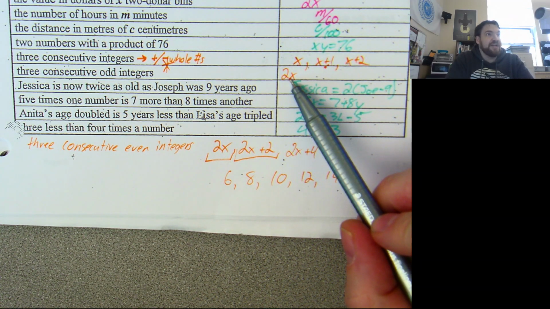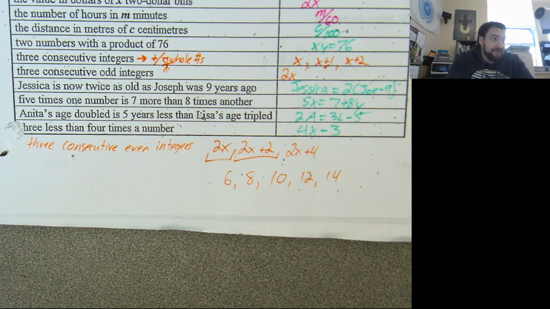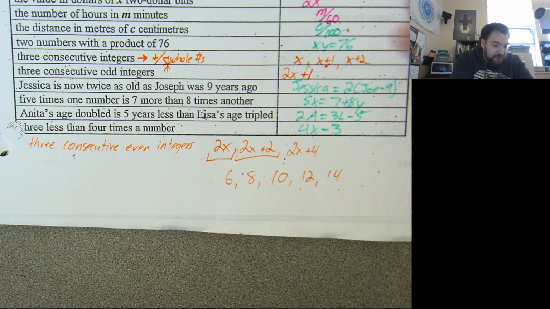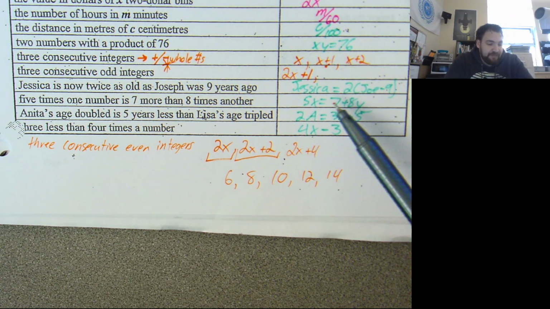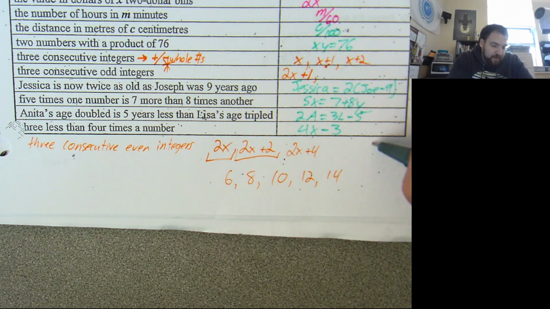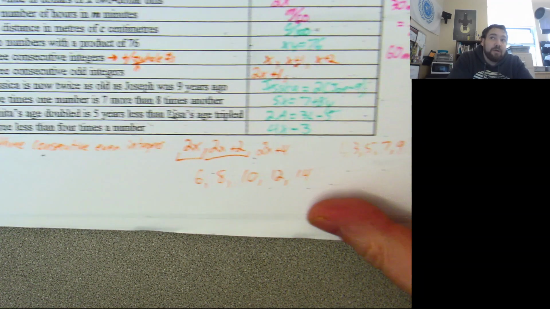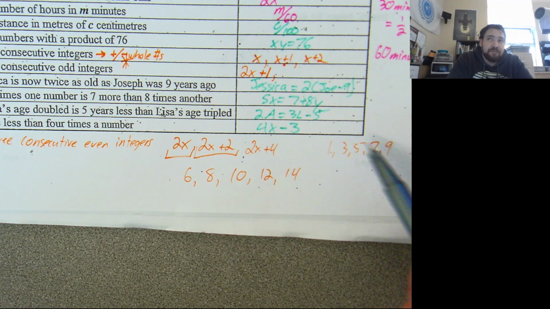And then how do I get to an odd number from an even number? Add 1, or 3 or 5 or 7, or subtract. So I could have 2x plus 1. If that's my first odd number, the odd numbers are things like 1, 3, 5, 7, 9. These guys are also 2 apart from each other.